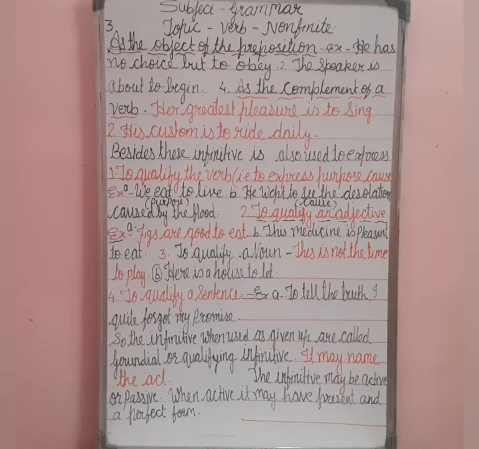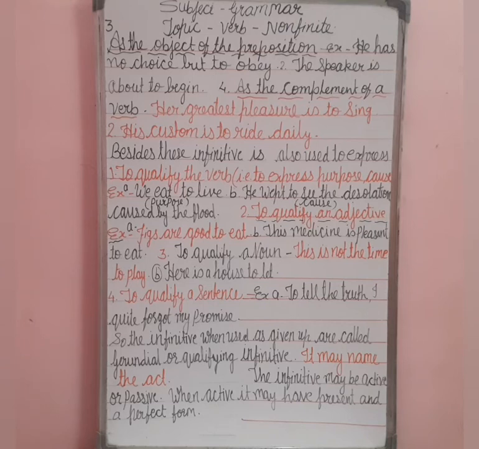Third, to qualify a noun. For example, I have taken this is not the time to play. Next example is here is a house to let. Now, the fourth use of the infinitive is to qualify a sentence. For example, to tell the truth, I quite forgot my promise.